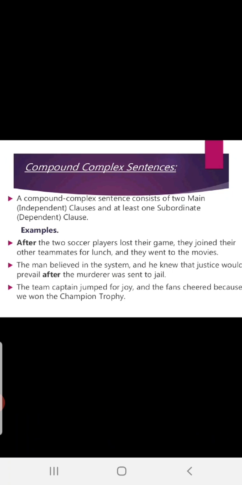The team captain jumped for joy and the fans cheered, because we won the champion trophy. Hope you are understanding. So which is the first clause? If you can repeat: the team captain jumped for joy. Over. And the fans cheered, the second clause. Because we won the champion trophy, the third clause. These all came together as one sentence with the help of the conjunctions and and because. The two are used properly and meaningfully.